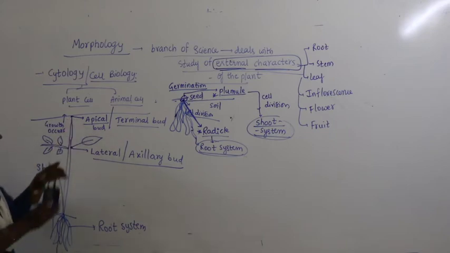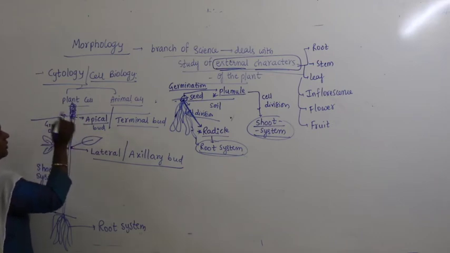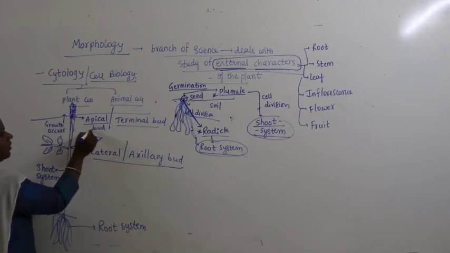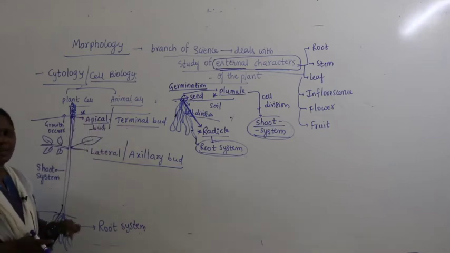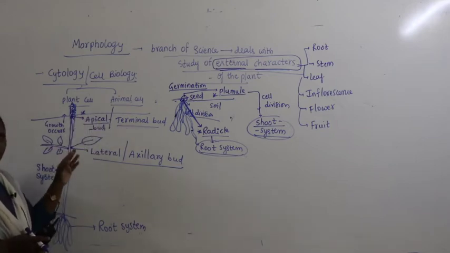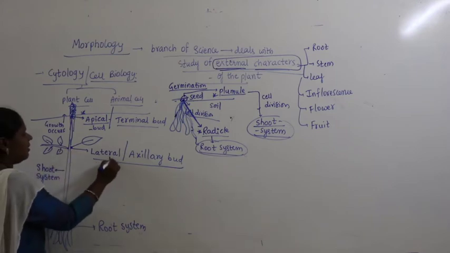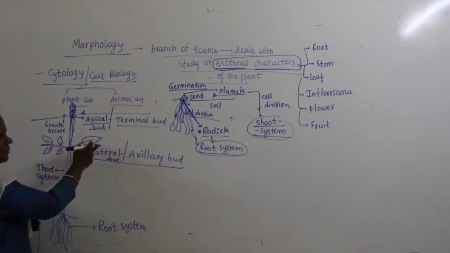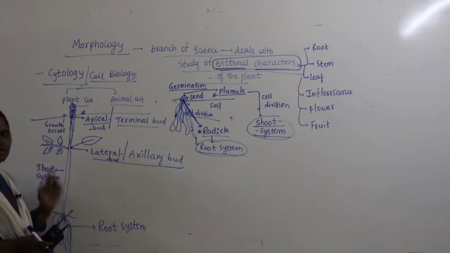So, what did we study here? One cell will undergo cell division and lead to formation of two cells. Two cells will divide and lead to formation of four. Four will divide and lead to formation of 8 cells. So, here growth occurs. The place where growth occurs has a bud called the apical bud, also called the terminal bud. Similarly, on the lateral side of the stem we find a bud called the lateral bud or axillary bud. The axillary bud gives rise to either leaves or branches.